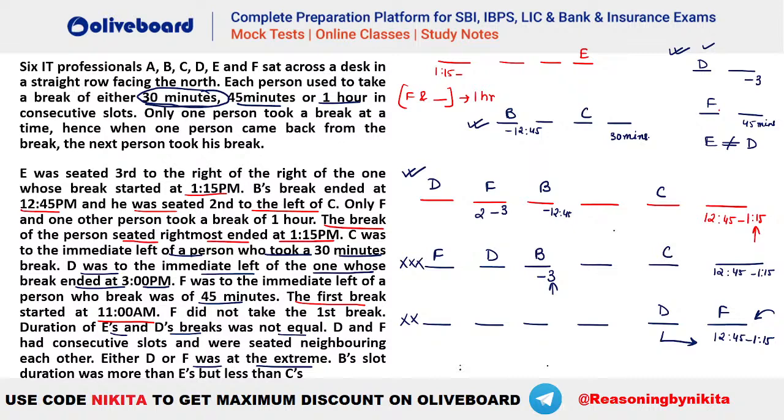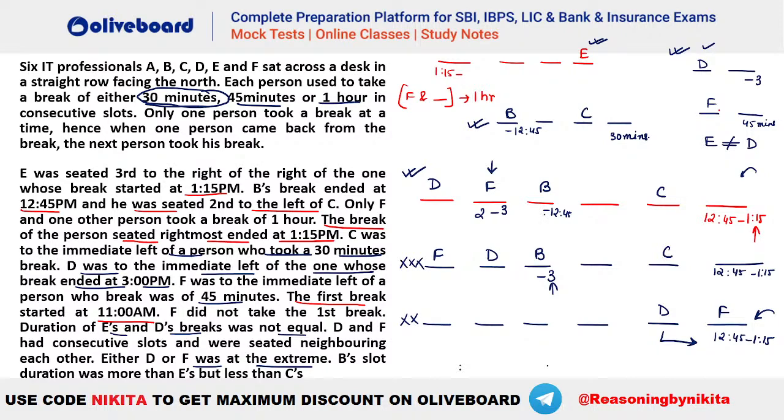Okay. So now let's see, we have to place your E also. E has to be third to the right of the one who is starting the break at 1:15. So now 1:15 onwards we have somebody. So 1:15 to 2 it is possible because you can see F is 2 to 3. We can have E third to the right of somebody who is having 1:15 to 2. That's absolutely possible. So let's say if we take your E here, so we will have E 1, 2, 3. 1:15 to 12:45, that is not the one.